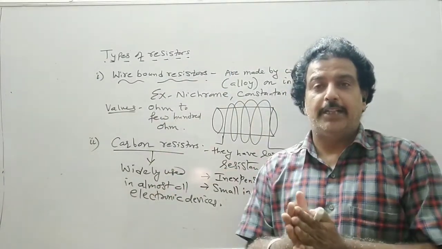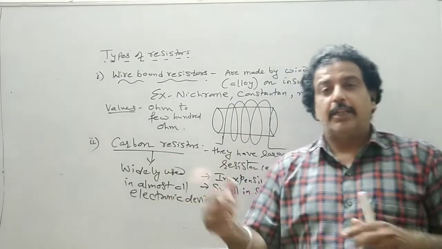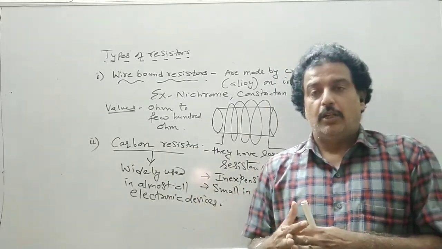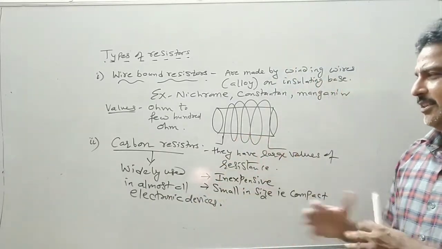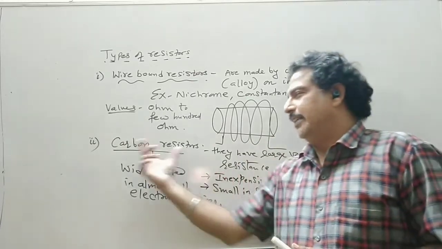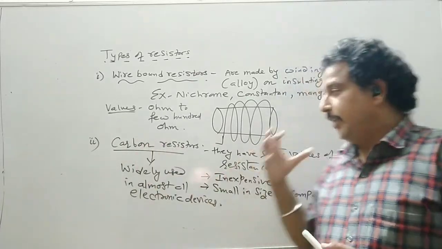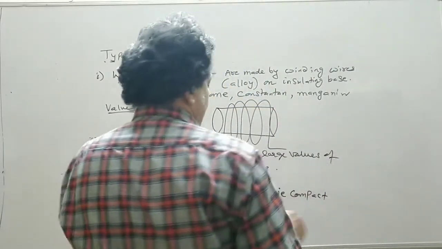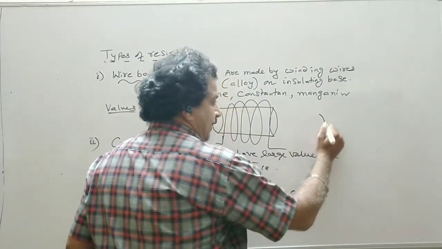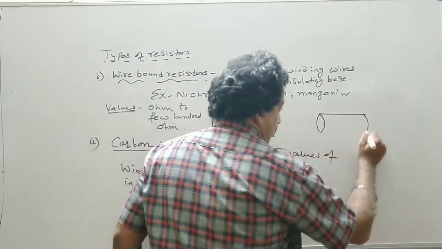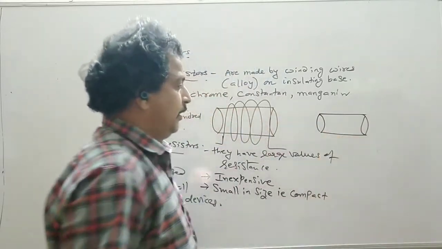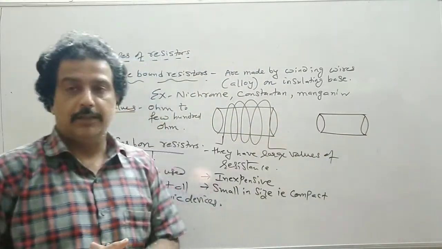Their values can be determined by the different colors on it. Carbon resistors are generally made of the material carbon. In this, resistors are made by filling carbon inside a cylinder.